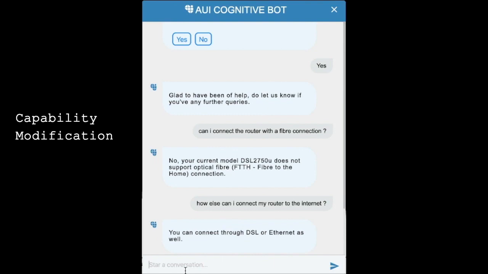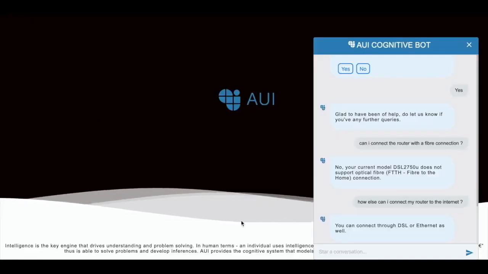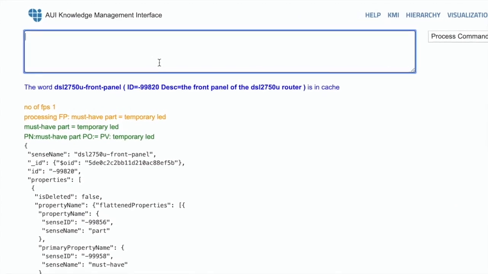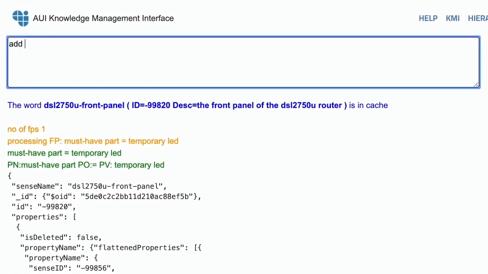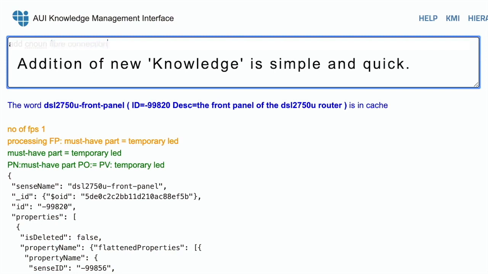Knowledge can change. Updating knowledge in AUI's knowledge management interface is simple and easy. The system answers by understanding the query. It then generates an appropriate response.